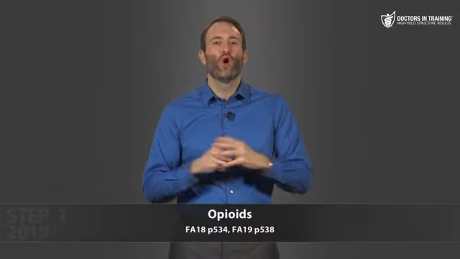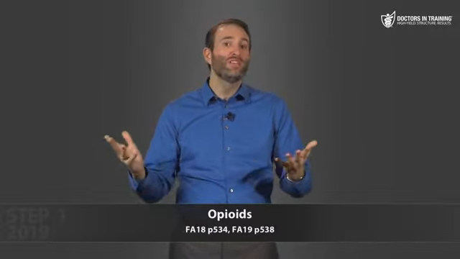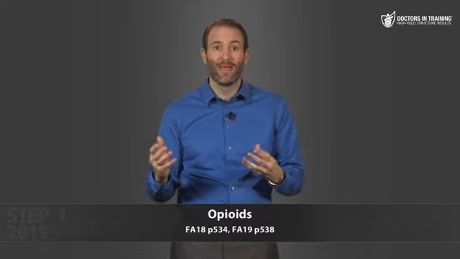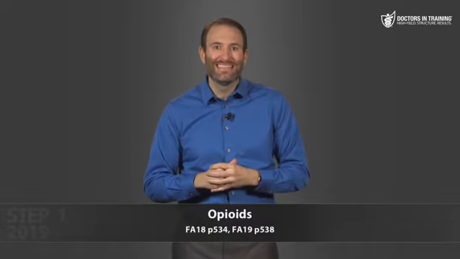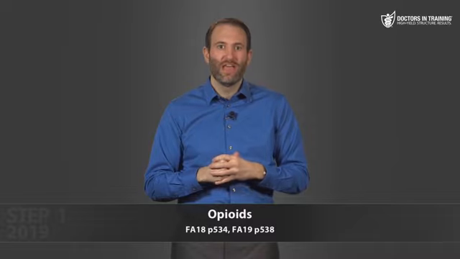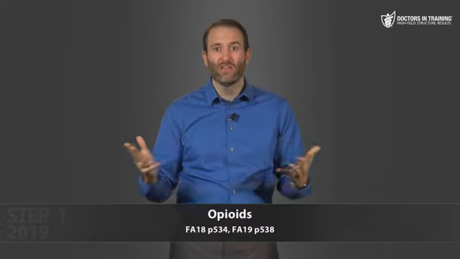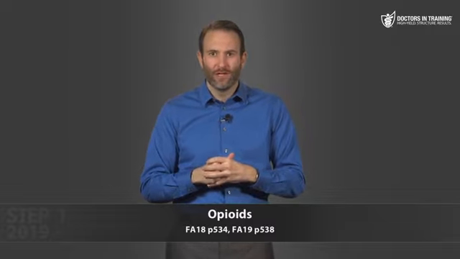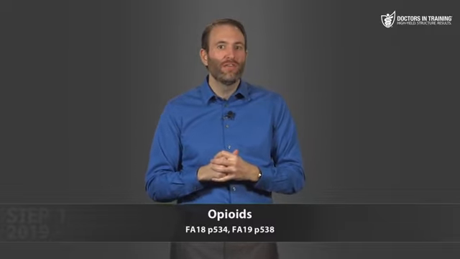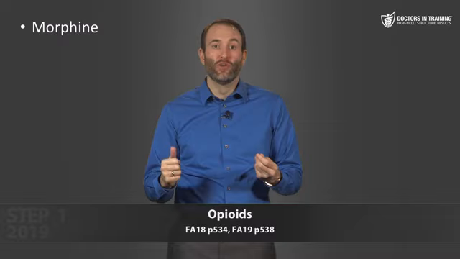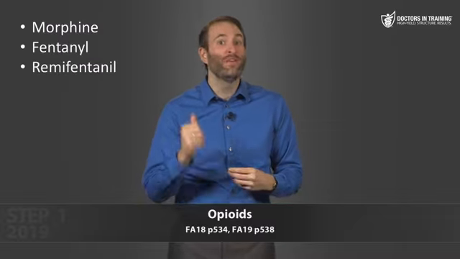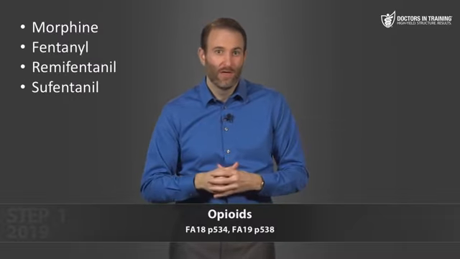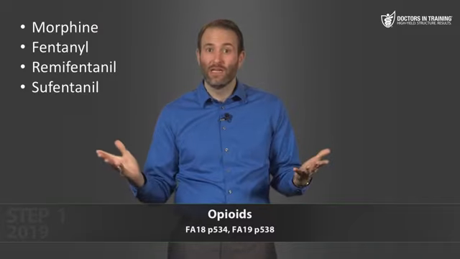So next, let's move on to opioids. Now, we said that we use benzos to sedate our patient and cause some amnesia. And then the second component of anesthesia is analgesia, or pain control. Now, we typically give opioids to achieve appropriate levels of analgesia, especially the potent IV opioids, things like morphine. We're using even more things like fentanyl, remifentanil, and sufentanil. And that's going to prevent the patient from experiencing any of that pain.